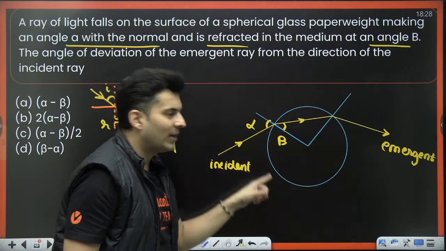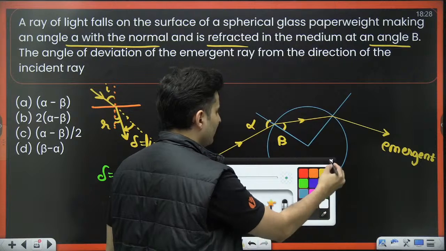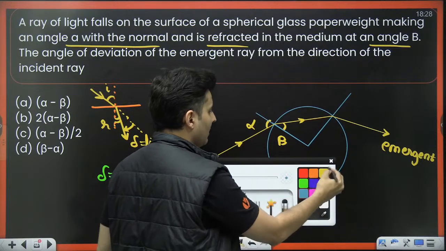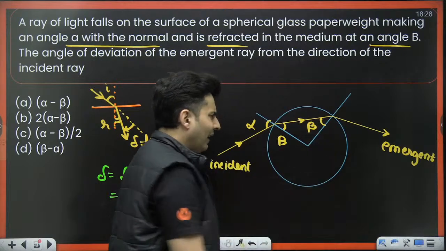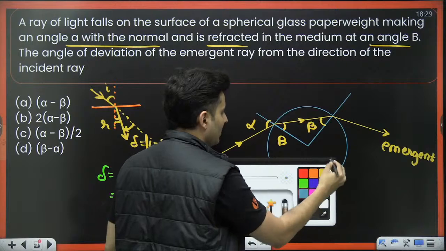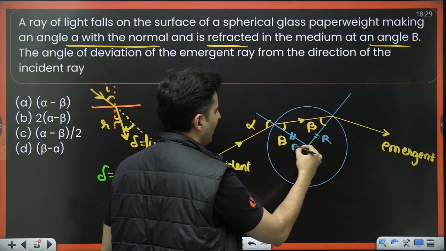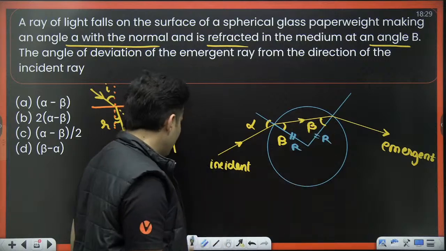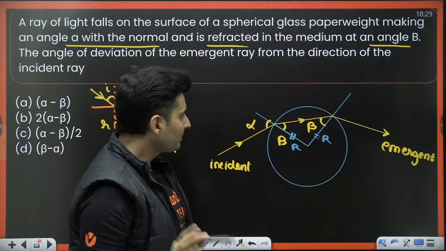Now, in this particular diagram, if this is beta, then even this would be beta. Why? Because it is an isosceles triangle. This is an isosceles triangle because both of them are radius r and r. So the base angles will be equal.